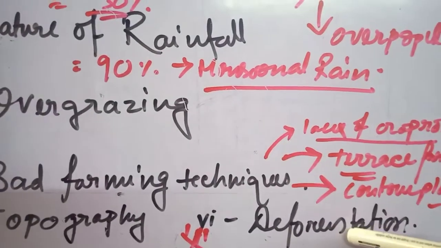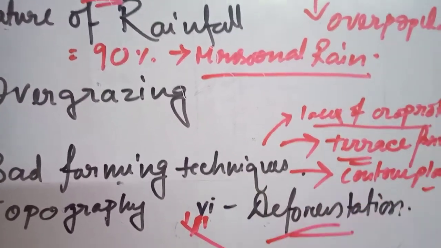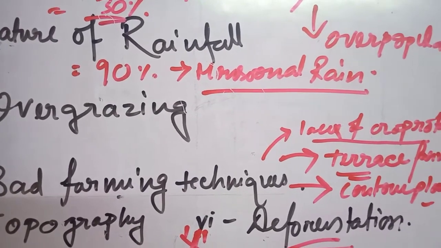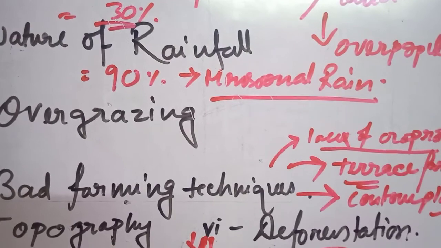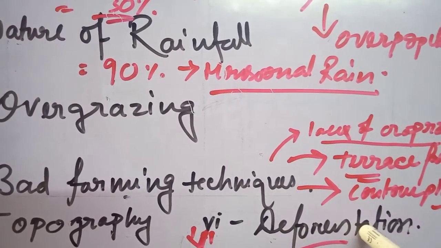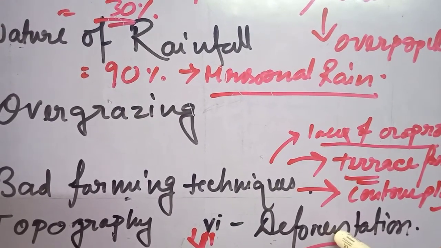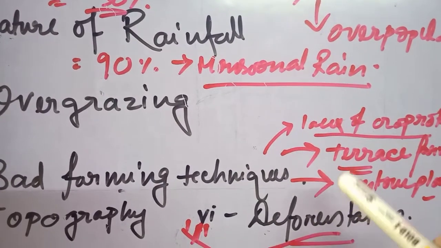Next, deforestation. Yes, it is a very important reason. This deforestation actually started in the British period, when the Britishers set up and constructed the railway track. They deforested, they converted forest area into agricultural land to get cash crops for their profit.